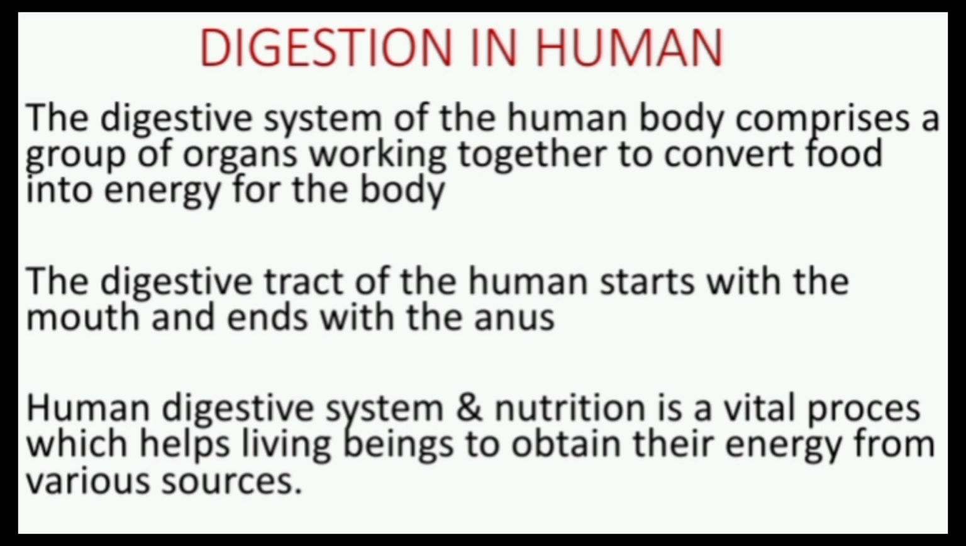The digestive system of the human body comprises a group of organs working together to convert food into energy for the body. The digestive tract of the human starts with the mouth and ends with the anus. The human digestive system and nutrition is a vital process which helps living beings to obtain their energy from various sources.